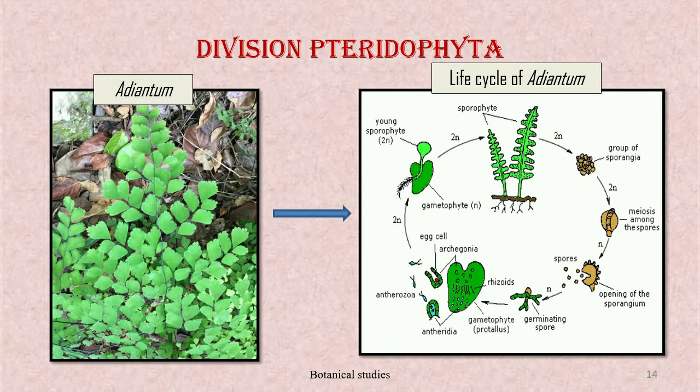Antheridium produces multiflagellate antherozoids and archegonium bears the egg. Water is required for fertilization of male and female gametes. Fertilization leads to the formation of oospore. Oospore develops to form an embryo, which develops into a new sporophyte.